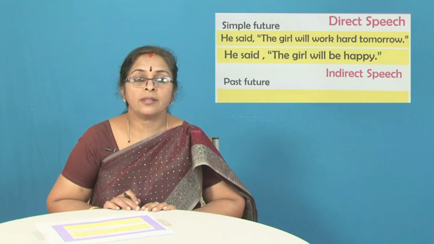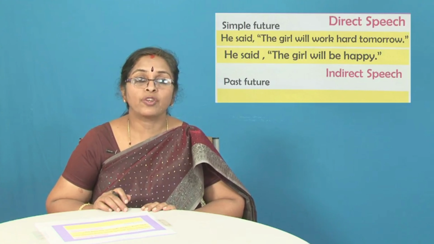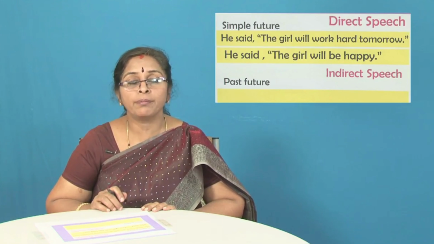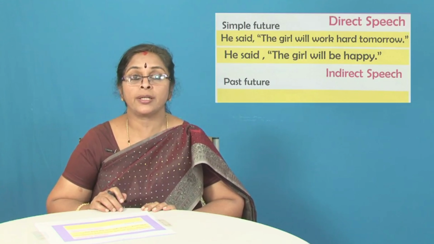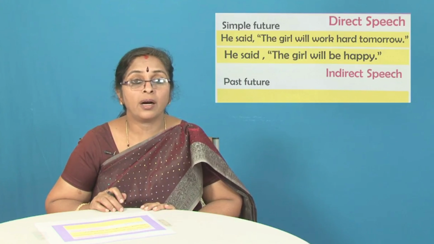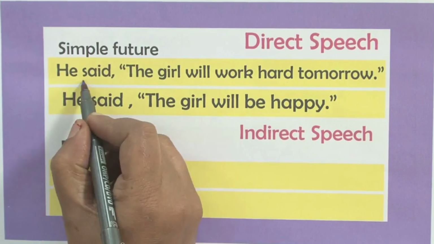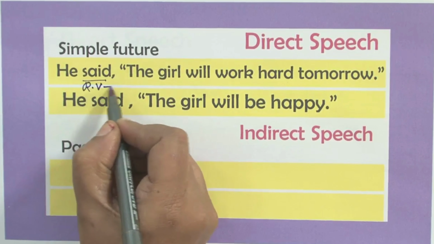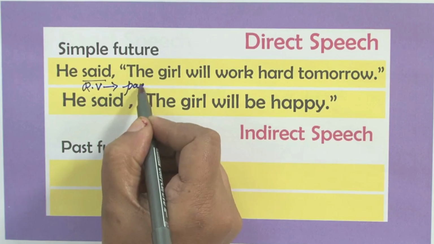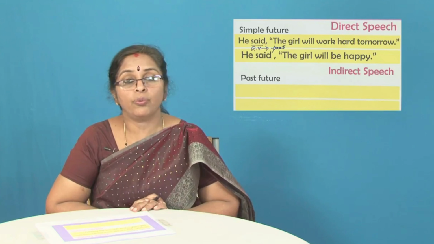The next sentence, we have two sentences in this sheet of paper. So we've got to discuss both of them before we move on to the next sheet. He said, the girl will work hard tomorrow. Now, said is the reporting verb. The reporting verb is in the past tense. So, will should change to would.